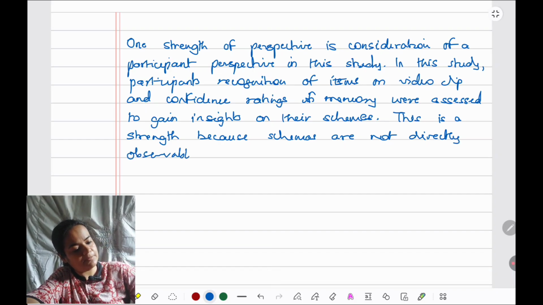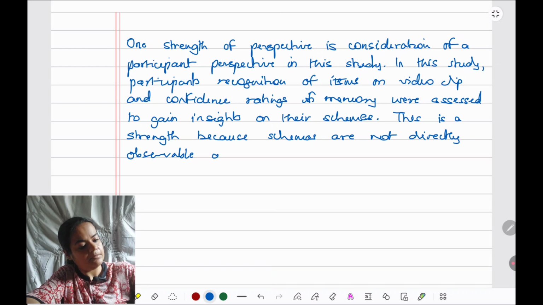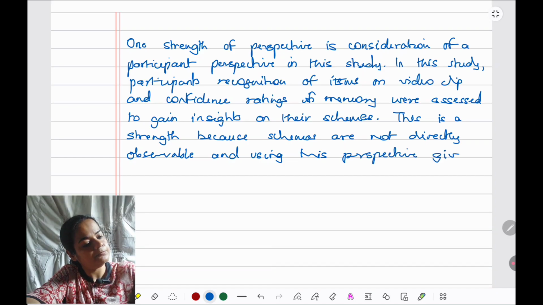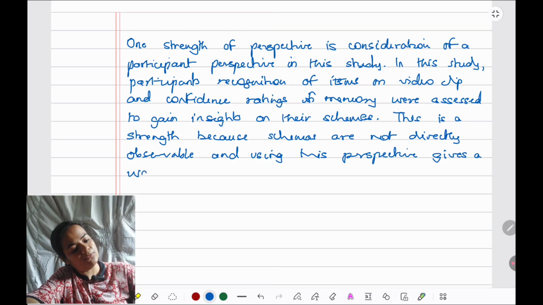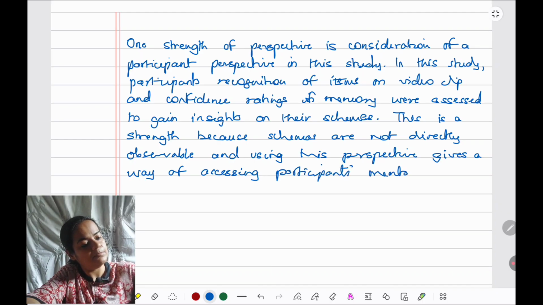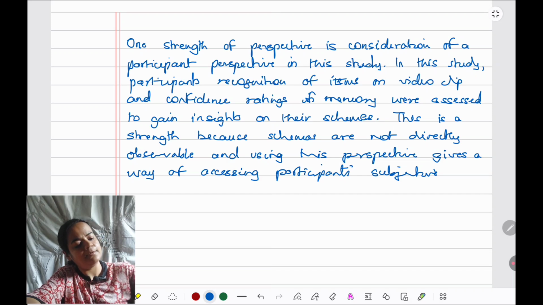And using this perspective gives a way of accessing participants' mental, I can say subjective experiences or subjective processes, something like that.